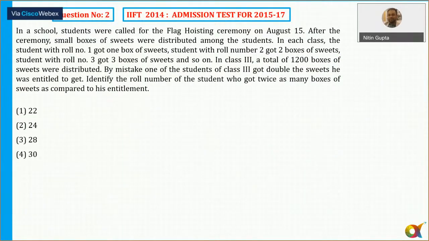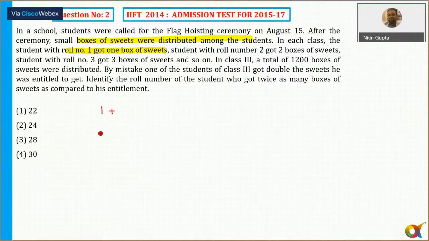Another difficult question, but it's not new. A similar question was asked in the CAT also. क्लास में भी किया हुआ है हमने. But yes, because of the length of the question, it's difficult. In a school, students were called for the flag hoisting ceremony on August 15. After the ceremony, a small box of sweets was distributed among the students. In each class, the student with roll number 1 got 1 box of sweets. So the first student will get 1 box of sweets.